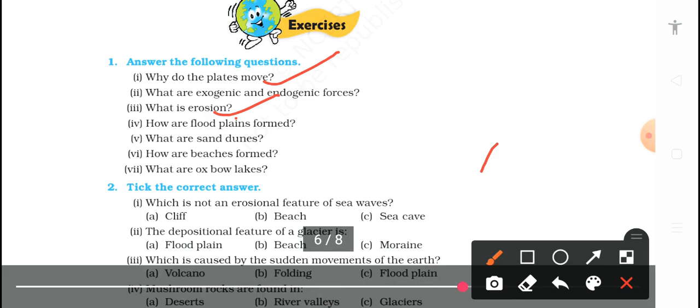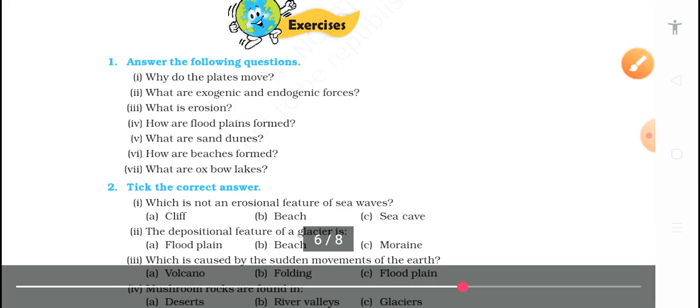Question number 4, how are beaches formed? Beaches are formed from the flowing river. And what are oxbow lakes? We studied oxbow lakes a few minutes back.